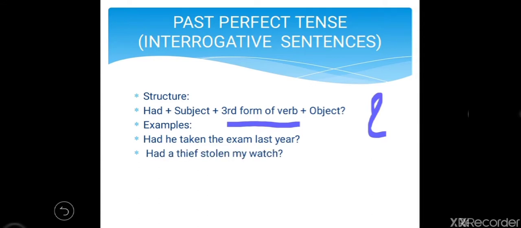Now, had a thief stolen my watch? Same, had plus subject plus stolen is V3 form and then my watch is object with a question mark.